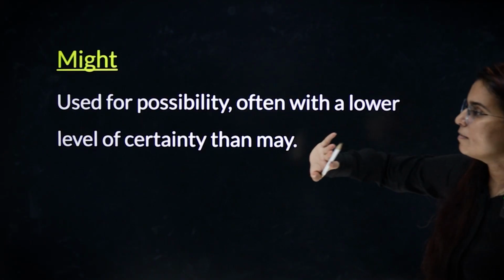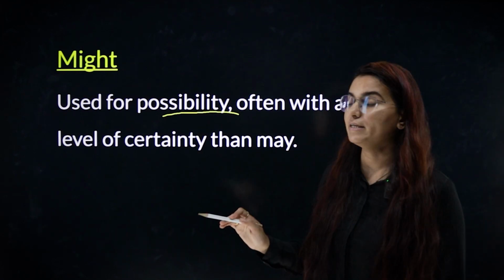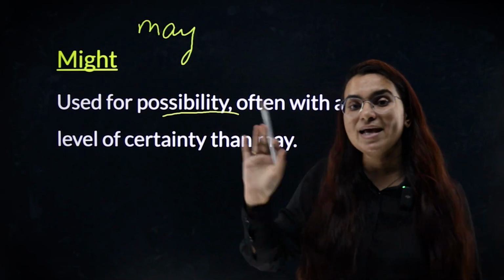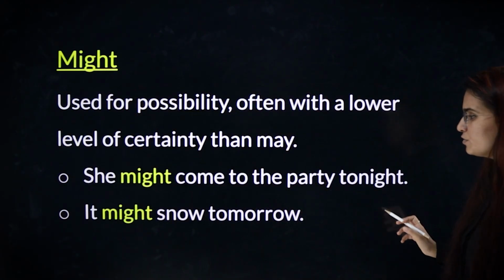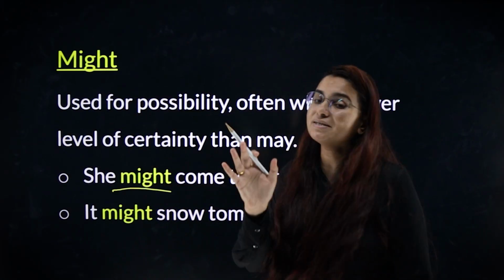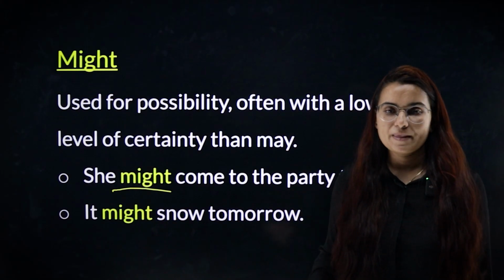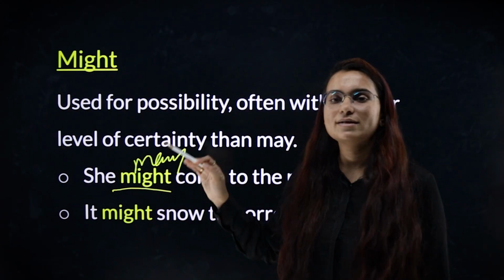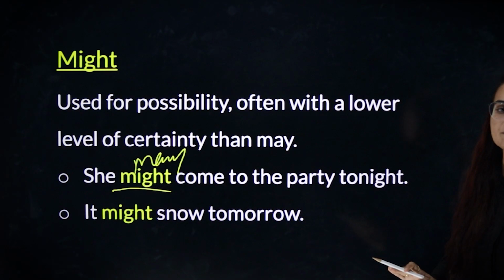Next is might. Might is also used for possibility, often with a lower level of certainty. When you are more sure, you will use may. When you are less sure, you will use might. She might come to the party tonight. That means 30% chance है वो आ सकती है. It might snow tomorrow. 30% chance है. लेकिन जैसे ही आपने बोला she may, 70% हो गया. 70% possibility है वो आ सकती है.